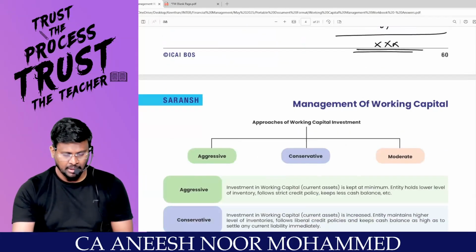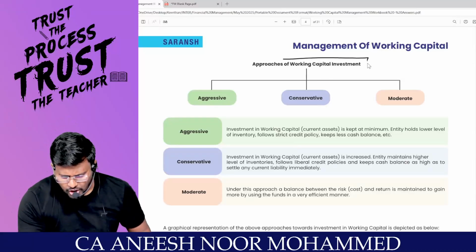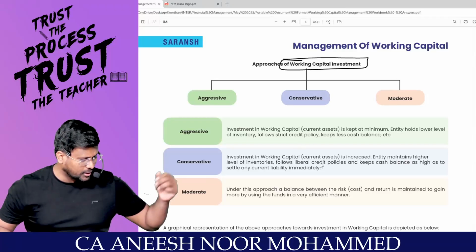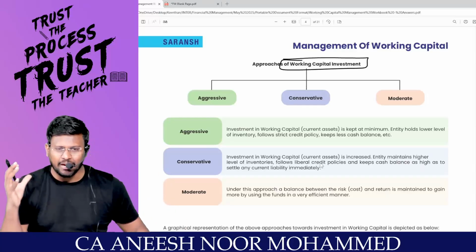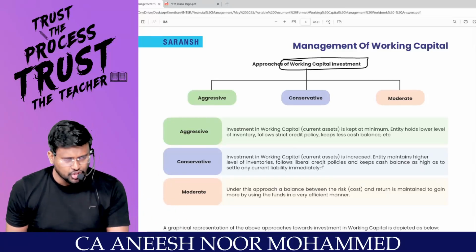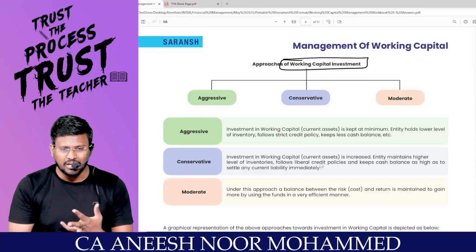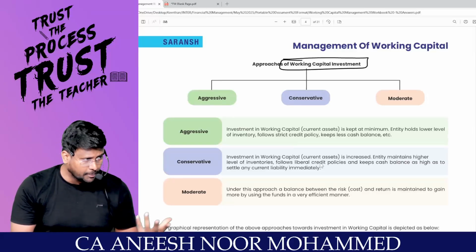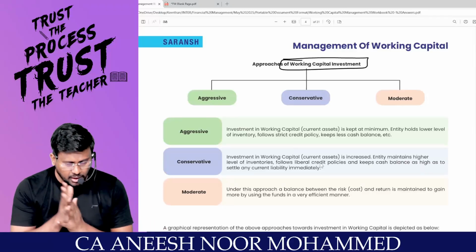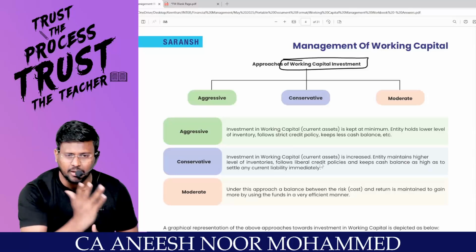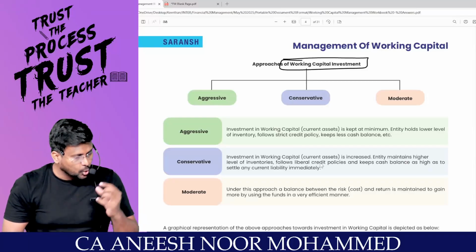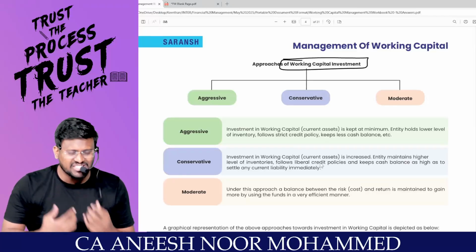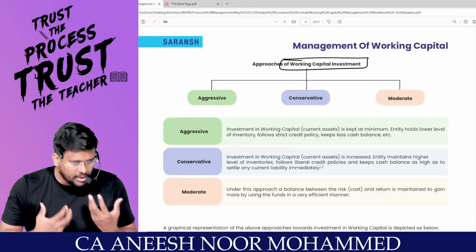Right, sir? Yes, sir. So what are the approaches of working capital investment? You are a businessman. Whatever money I have raised by equity share capital, preference share capital, debt, and also reserves and surplus, if the entire money has been invested in capital budgeting in plant and machinery, I can't do the production daily. So in order to work the business, I need a capital. That capital is called working capital.